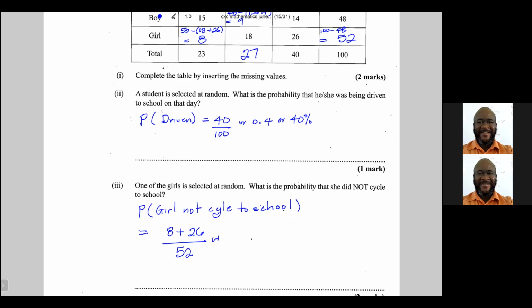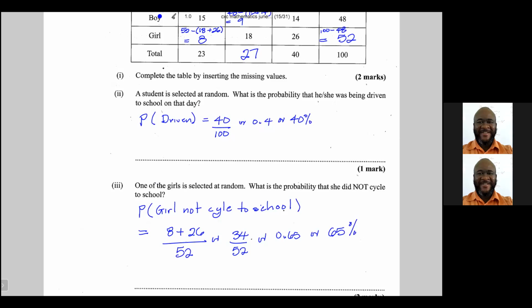This is 34 out of 52, or 0.65, or let us say 65%.